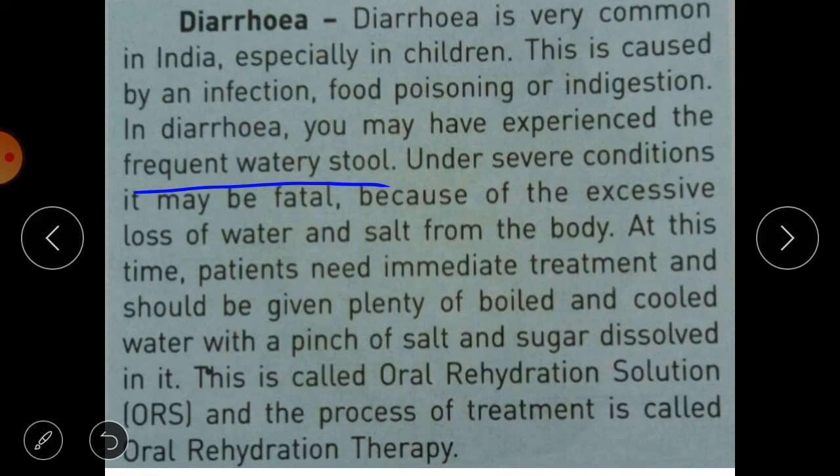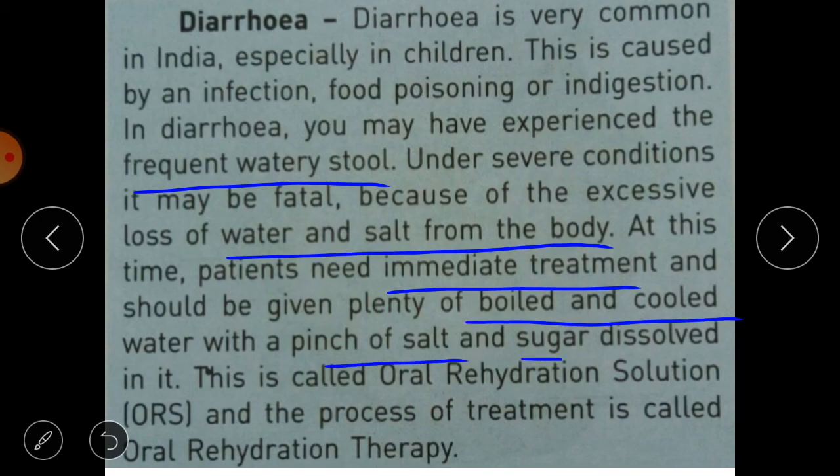So under severe conditions it may be fatal. Fatal means dangerous to your health. Because of the excessive loss of water and salt from the body, you may feel dehydrated. Okay, so it is one type of dehydration, and at this time patients need immediate treatment and should be given plenty of boiled and cooled water with a pinch of salt and sugar. Okay, so this is known as the oral rehydration solution or ORS, and the process of treatment is known as oral rehydration therapy. For dehydration we have to do rehydration.